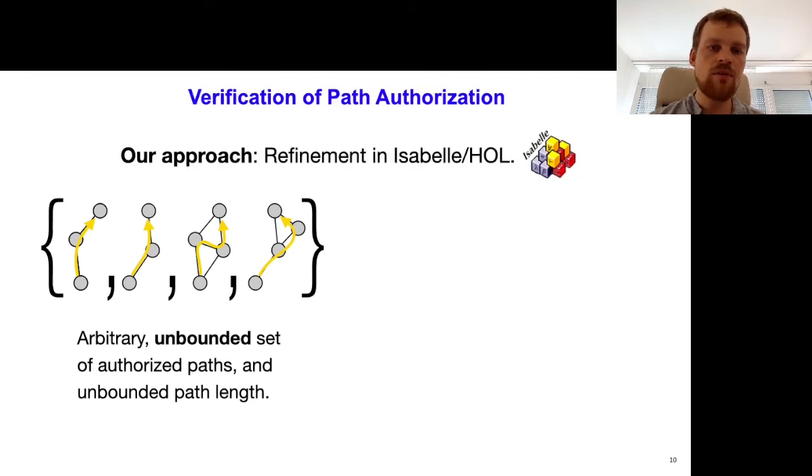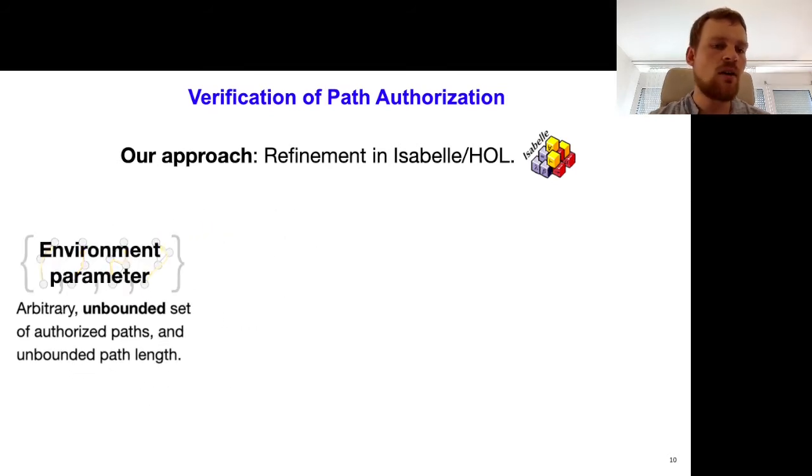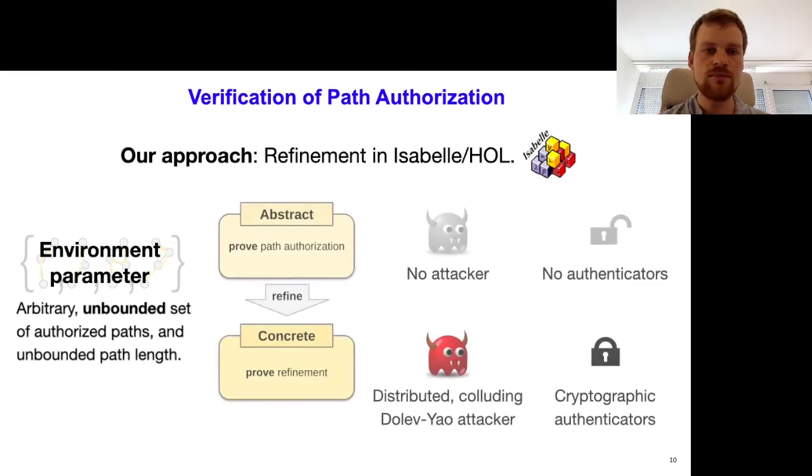So to overcome the first two challenges, we use a refinement approach in Isabelle/HOL. So we simply take the set of authorized paths as an environment parameter to our models, meaning that we prove everything generically for them. We have an abstract model in which we easily can prove path authorization because it doesn't contain any attacker or any authenticators. We then refine this model into a concrete one in which we introduce both of them. In particular, we have a distributed colluding Dolev-Yao attacker model.